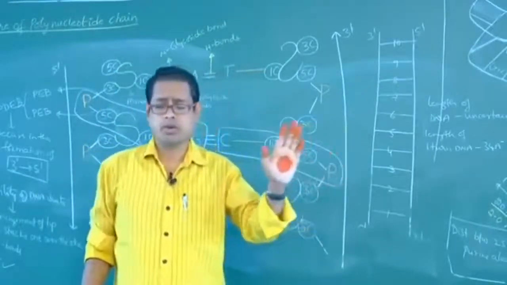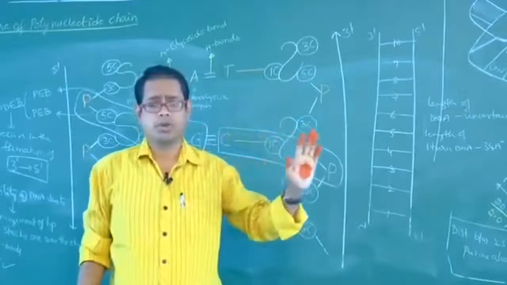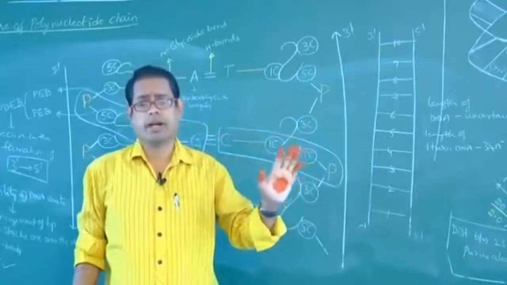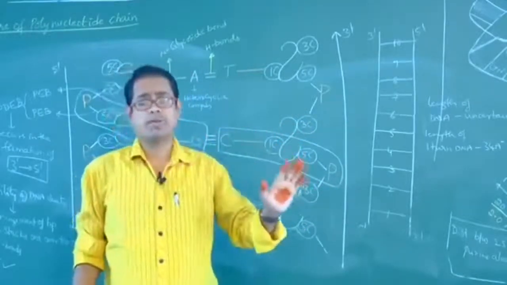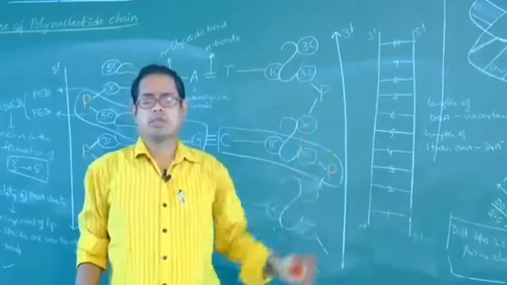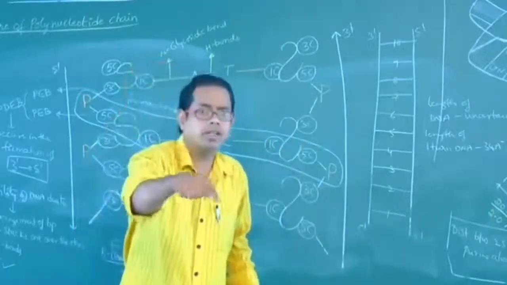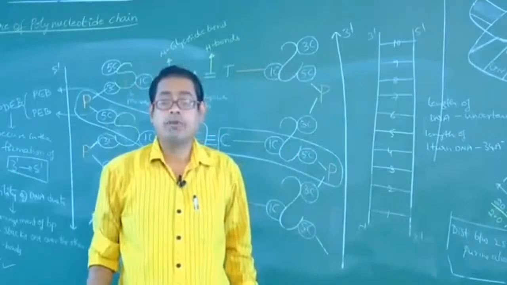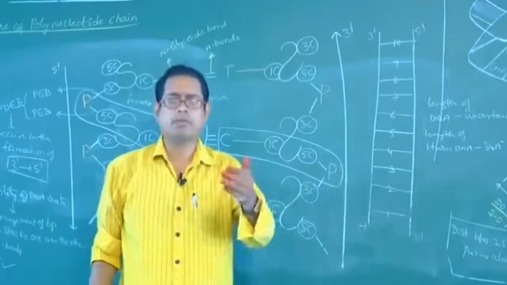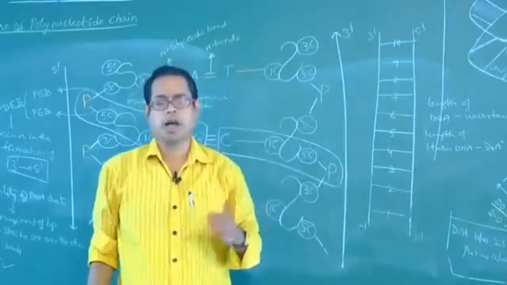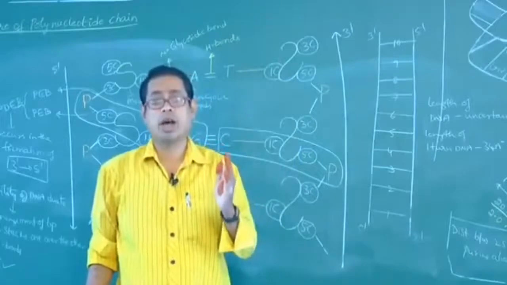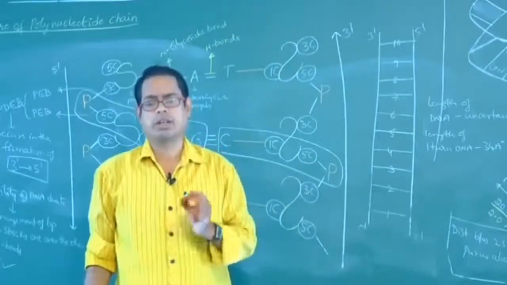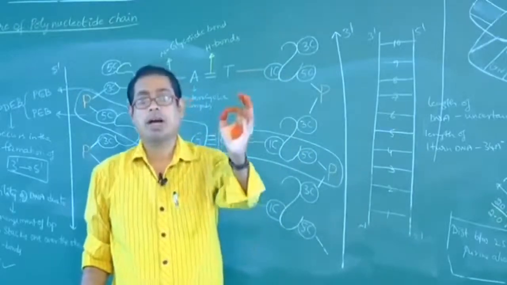Number of phosphate groups constant, number of sugars constant, number of nitrogen bases constant, number of CN rings also constant. Which one is not constant? We have to say number of hydrogen bonds. It may vary from 20 to 30. Which of the following are not constant in DNA structure? We have to say number of hydrogen bonds.